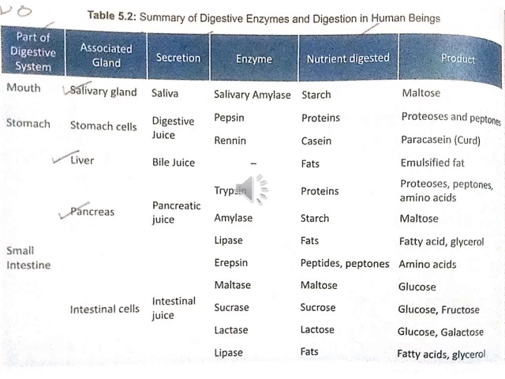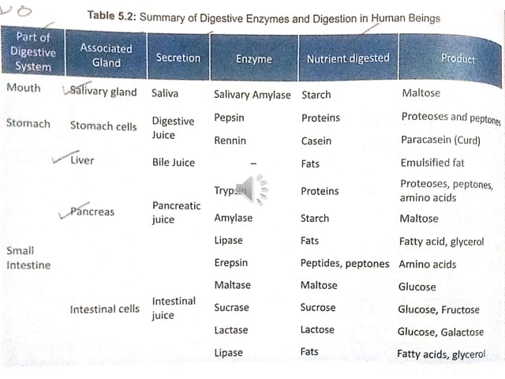Now about liver. Now here liver secretes bile juice. It does not have any enzymes. Now here fat with the help of bile juice breaks down into emulsified fat, means big globules into smaller globules. All right. Now the pancreas contains pancreatic juice, and the enzymes which are present in pancreas are trypsin, amylase, lipase and erepsin. Trypsin, amylase and lipase. All right.